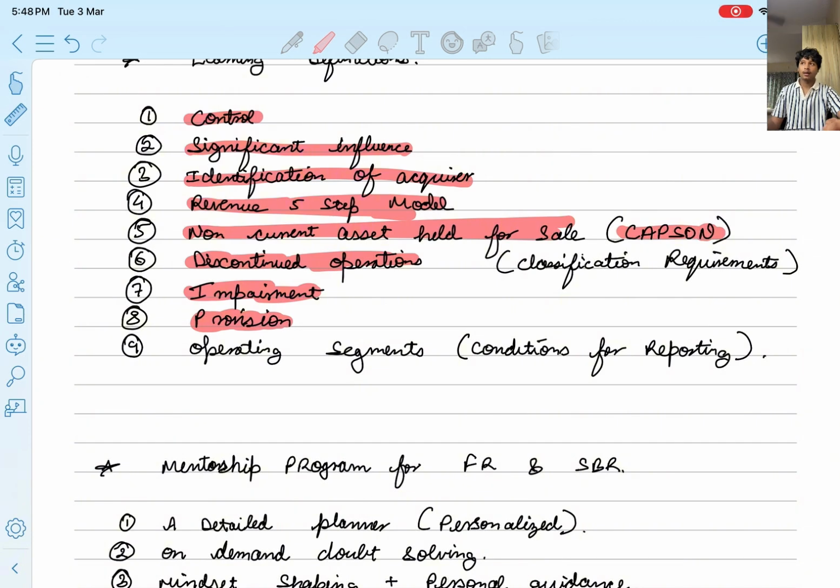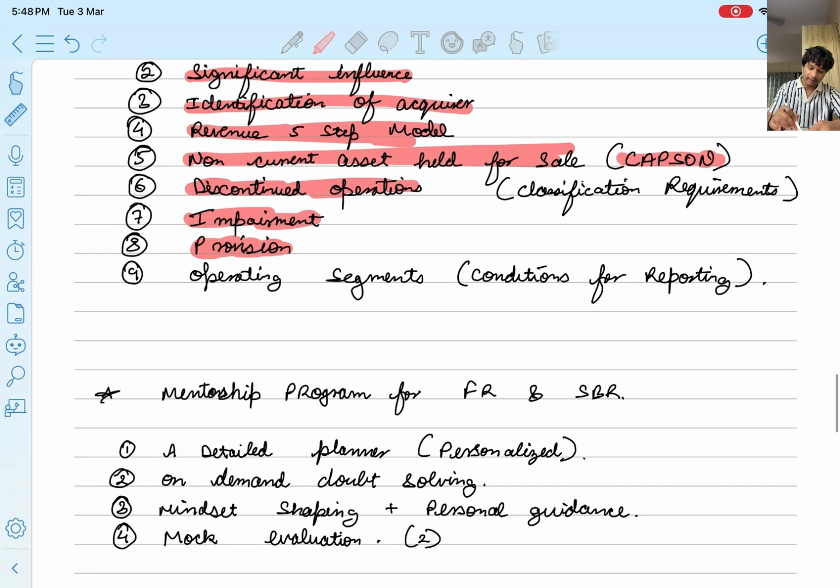One more thing, you have to do the deferred tax asset as well. So deferred tax definition is also important, right? Deferred tax, what is the criteria and everything is very important because deferred tax can also be tested separately in your examination. So this is one thing which is important.